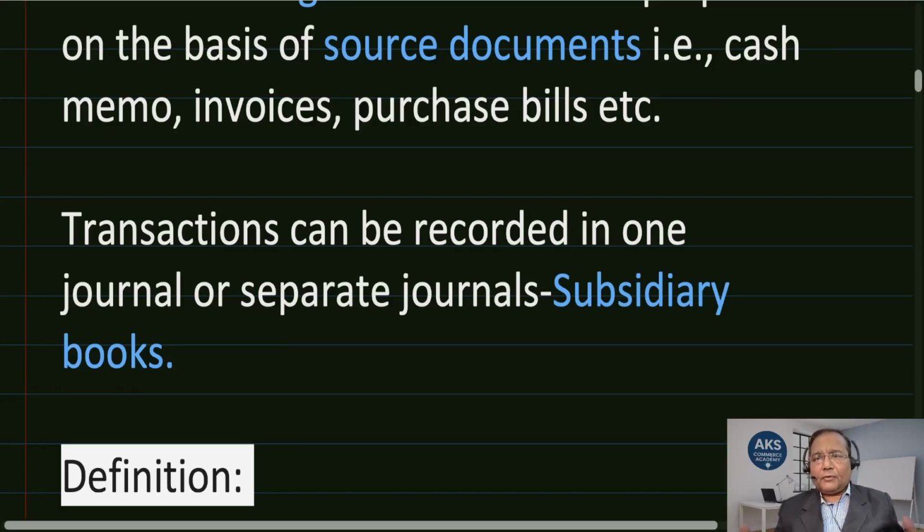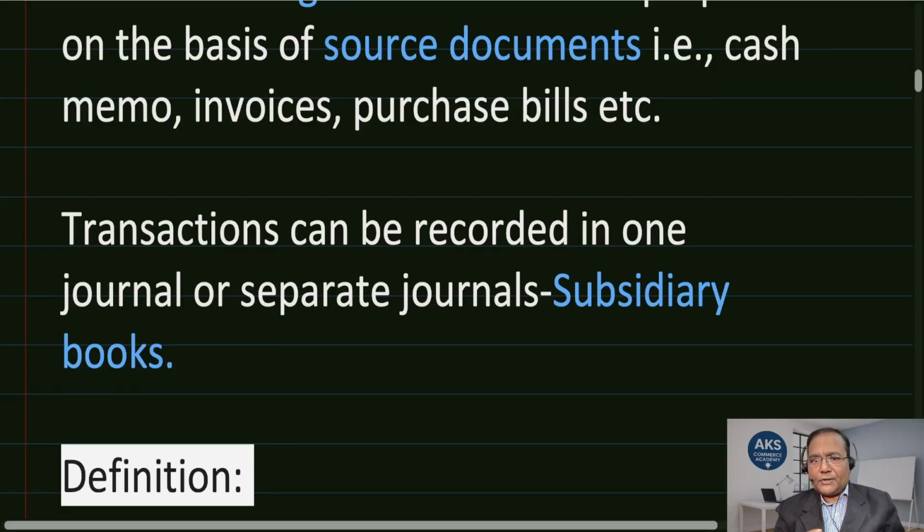But if the scale of operation is big, having various departments in a firm or an organization, then a specific nature of transaction can be originally recorded in its original book, specifically meant for that nature of transaction. We call it subsidiary books.